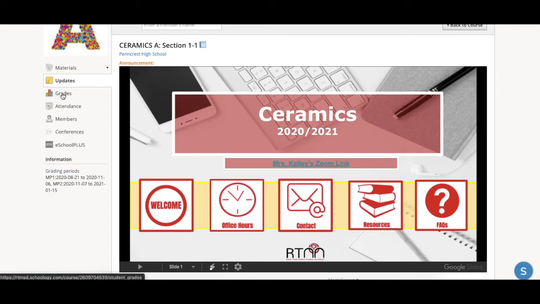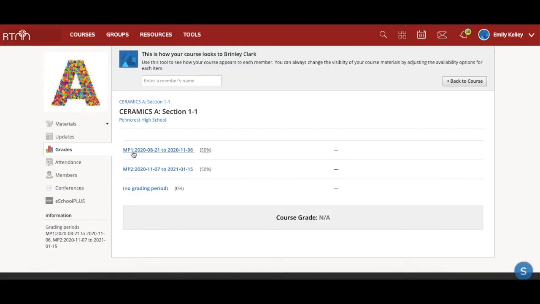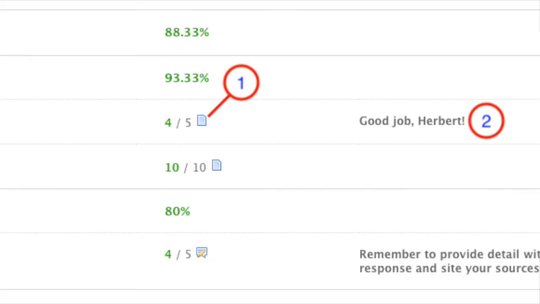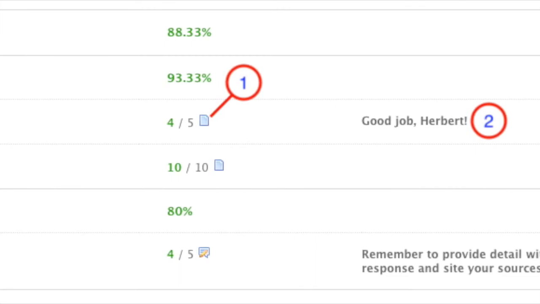And then below updates is grades. If you select grades, you're going to see the marking periods here, and then when there are grades entered, which there will be once school starts, you're going to be able to click here and see all of the assignments that are due, the point value, and if they were turned in.